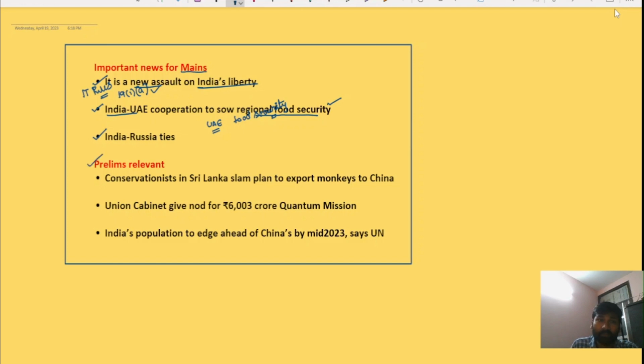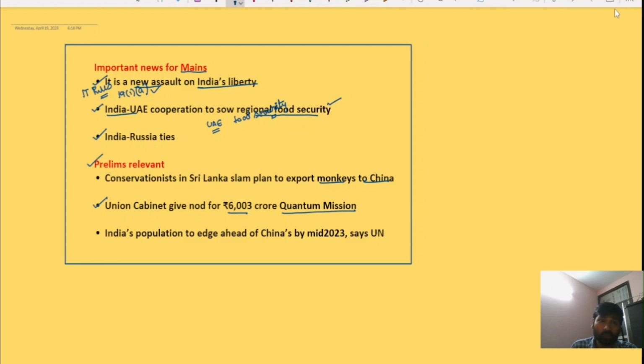We also have some important news articles from the prelims perspective. They are: conservationists in Sri Lanka slam plan to export monkeys to China. And the next news article, Union Cabinet gives nod for 6,000 crore quantum mission. This is particularly with respect to quantum computing and quantum communication.